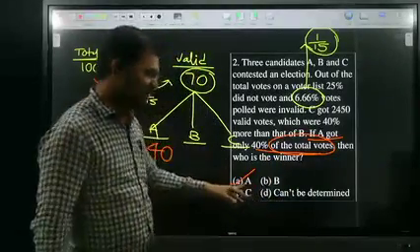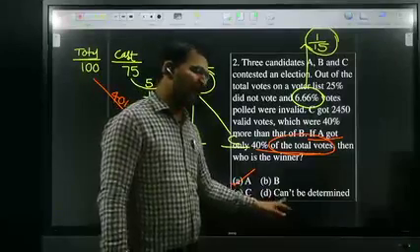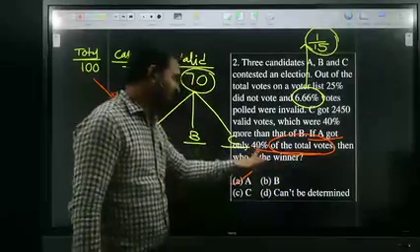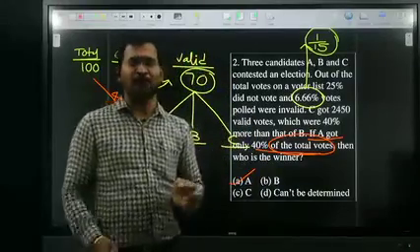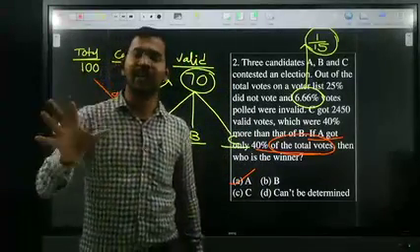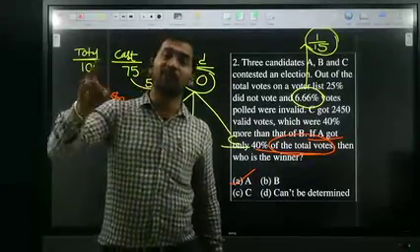So that is the reason they gave the 'cannot be determined' option. Here, reading the question is very, very important. Swapna, reading the question is very, very important. They said very clearly: A got 40% of the total votes.